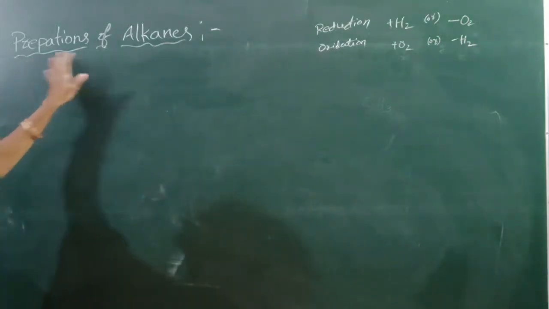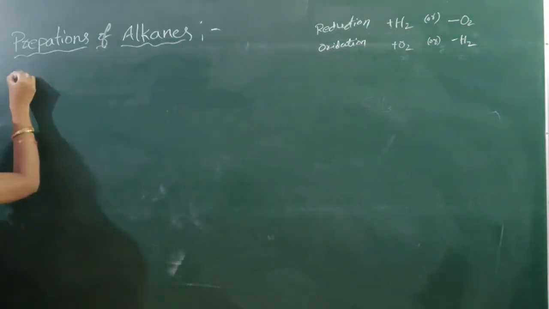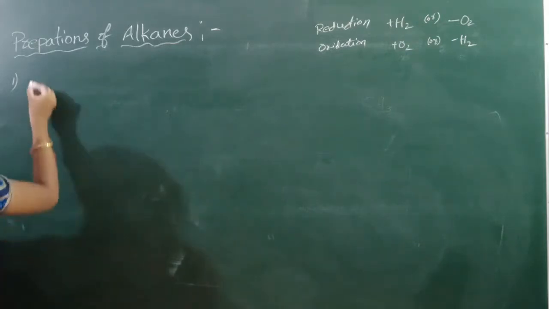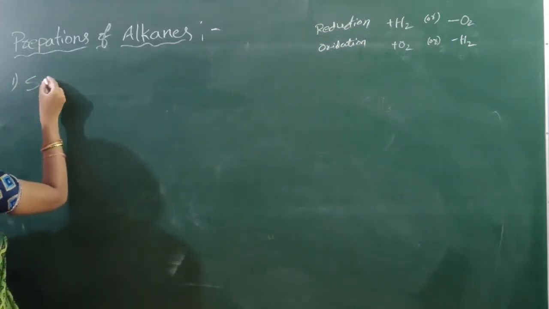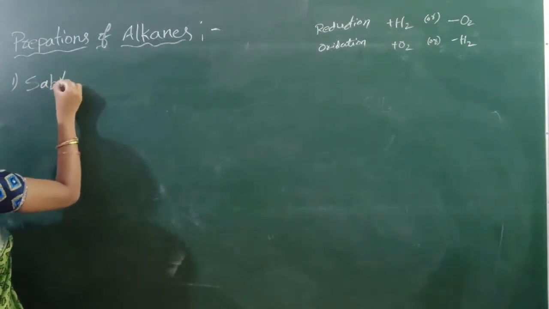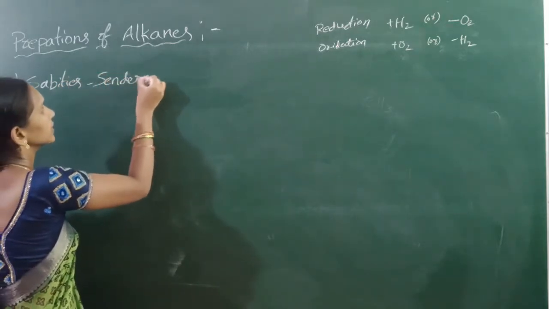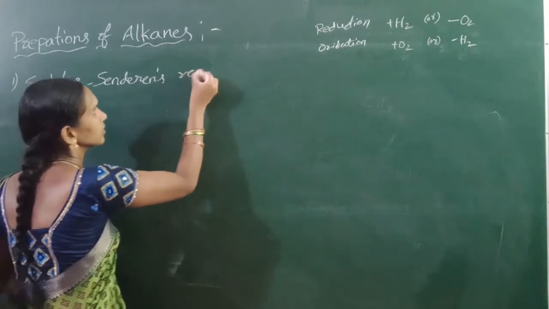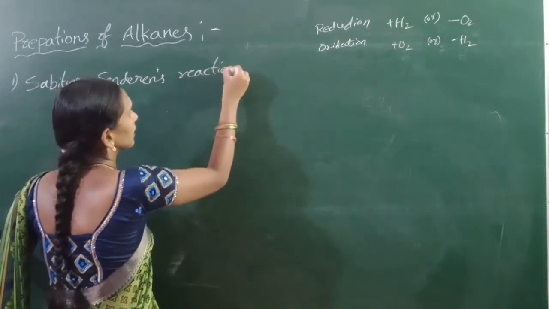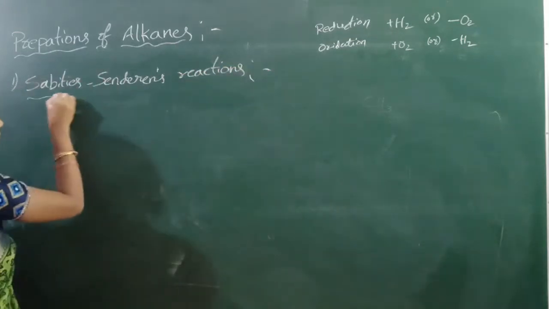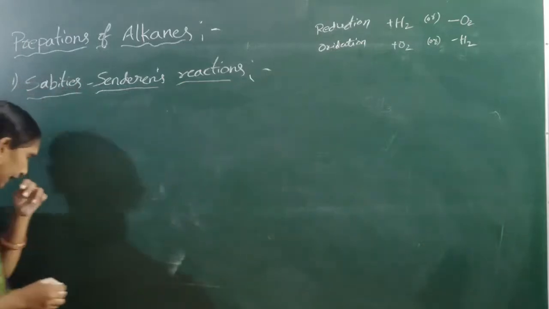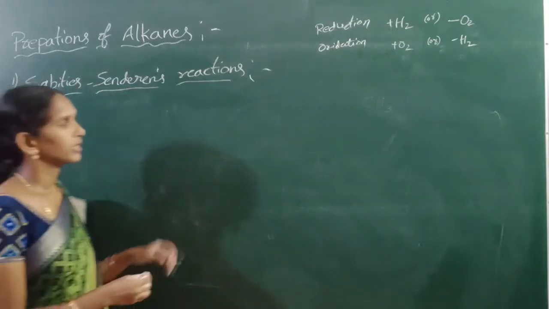Here, preparations of alkanes. The first one is Sabatier-Senderens reaction. Here I can take next.